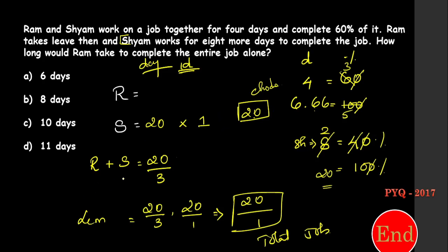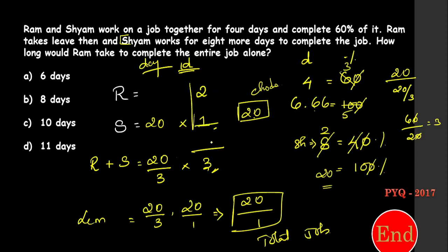Both Ram and Shyam can complete 20 in 20 by 3 days. So in one day, how many chocolates will they complete? 20 divided by 20 over 3, so 60 divided by 20. It comes to 3 times. So look at this, guys. In one day, both Ram and Shyam can complete 3 chocolates. Out of these 3 chocolates, 1 chocolate was completed by Shyam. So Ram can complete the remaining 2 chocolates in a day.